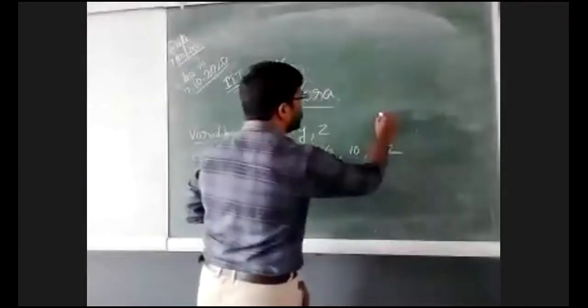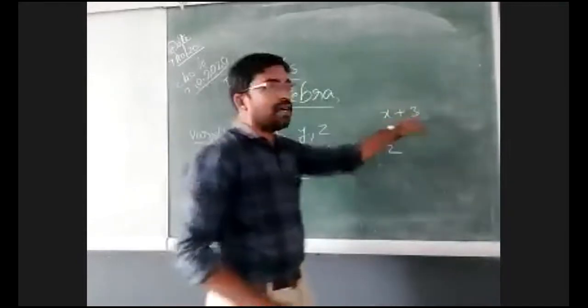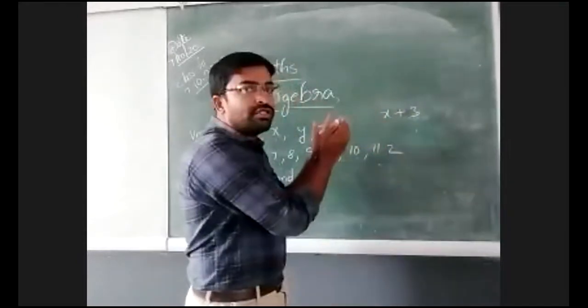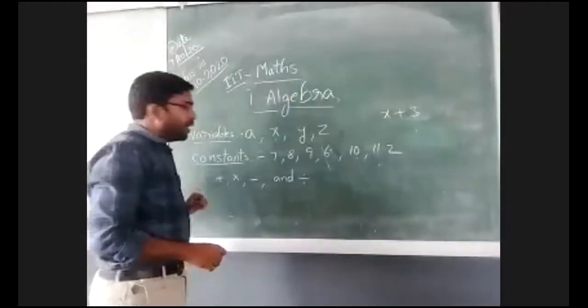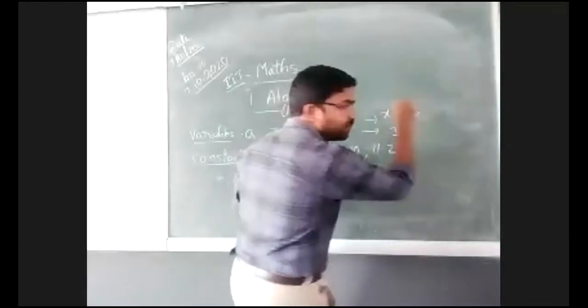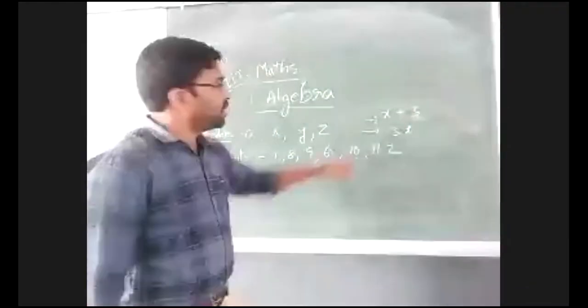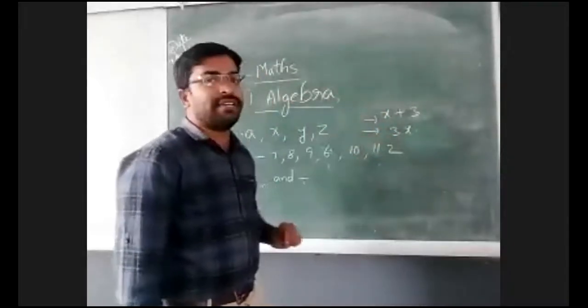For example, x plus 3. It has a variable and a constant. We combine them by using the plus operation. And next, 3x. Here also 3 is a constant value and x is a variable.